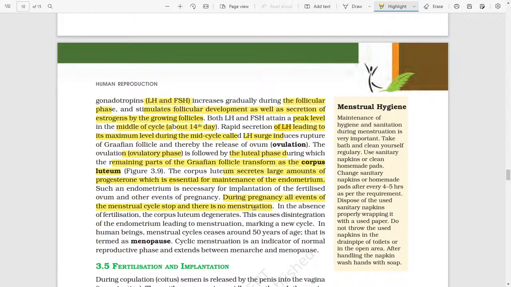In the absence of fertilization, the corpus luteum degenerates. This causes disintegration of the endometrium leading to menstruation, marking a new cycle. In human beings, the menstrual cycle ceases at around 50 years of age. That is termed menopause. Cycling menstruation is the indicator of the normal reproductive phase and extends between menarche and menopause.